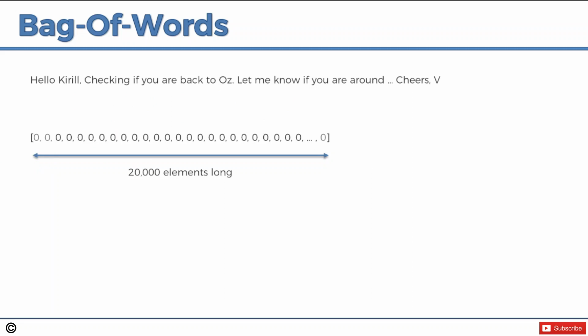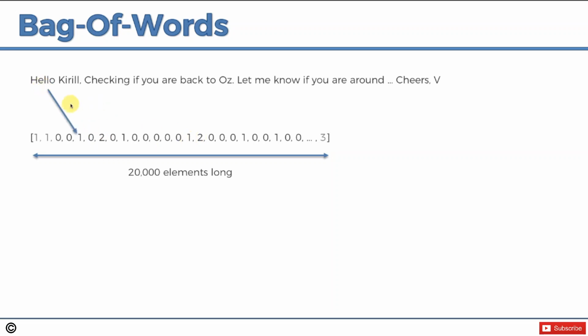How's that going to happen? I'm just going to throw it in and then I'll explain how it happens. So there it is. That's the result. It all of course depends on how we construct our vector. So as we discussed previously, we took the 20,000 words and we associated each position with a word. And now we go through our text and increase the counter in each position of the associated word.